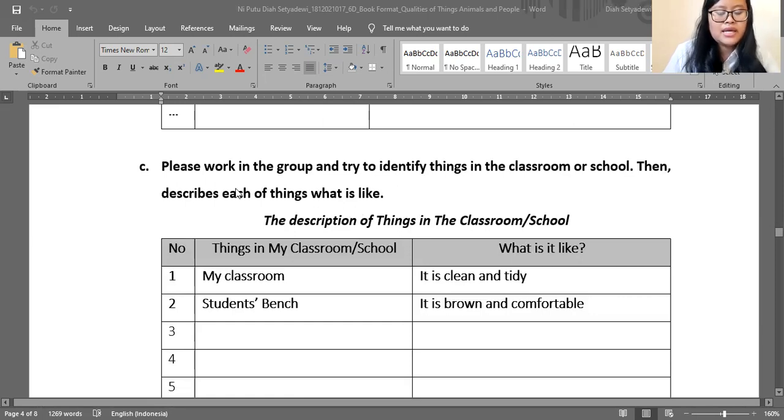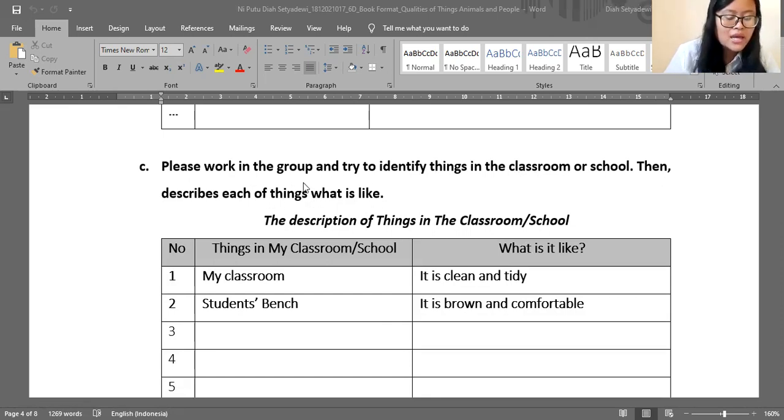And then, please work in a group and try to identify things in the classroom or school. Then describe what each of the things is like. So here I also provide them with a table and I ask them to fill the table, which relates to the material and quality of things, and please pay attention to the instructions.